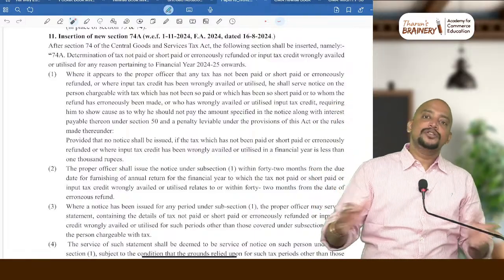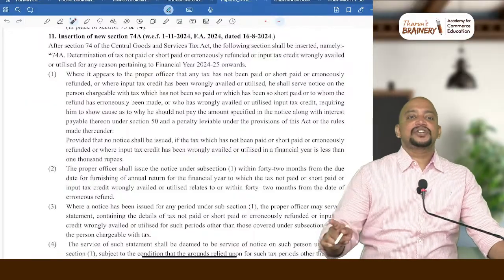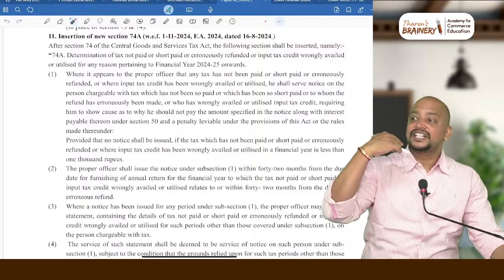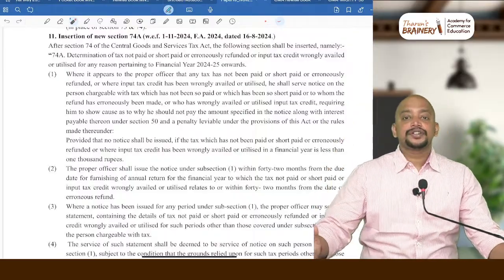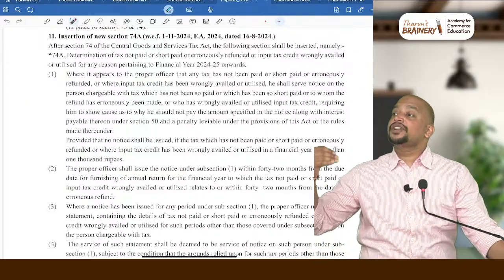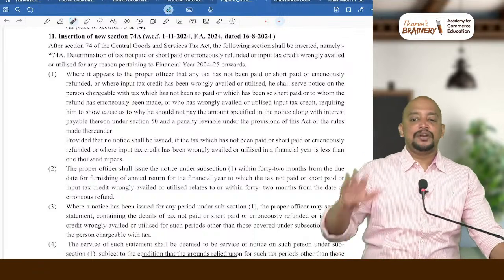To avoid those litigations only, they have brought 74A, one section merging both 73 as well as 74. Therefore, for your June 2025 exams, 74A provisions will be applicable. Okay, so that's what we are trying to read, and we will make note of this.